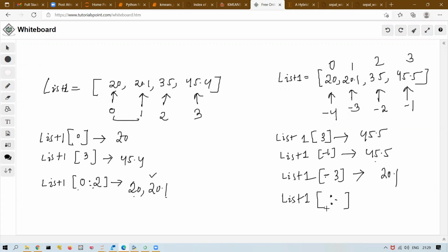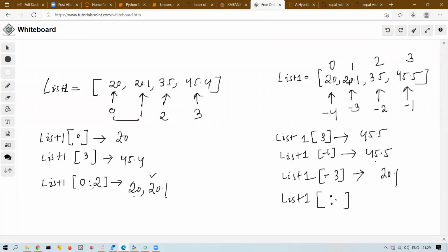Okay. So there is a little confusion, right? When you want to extract continuous elements using negative indexing, there is a confusion, but I'll tell you a trick. There is no confusion at all. Leave about negative indexing. Just understand, if you want to extract 20 and 20.1, tell me till what index you should go.